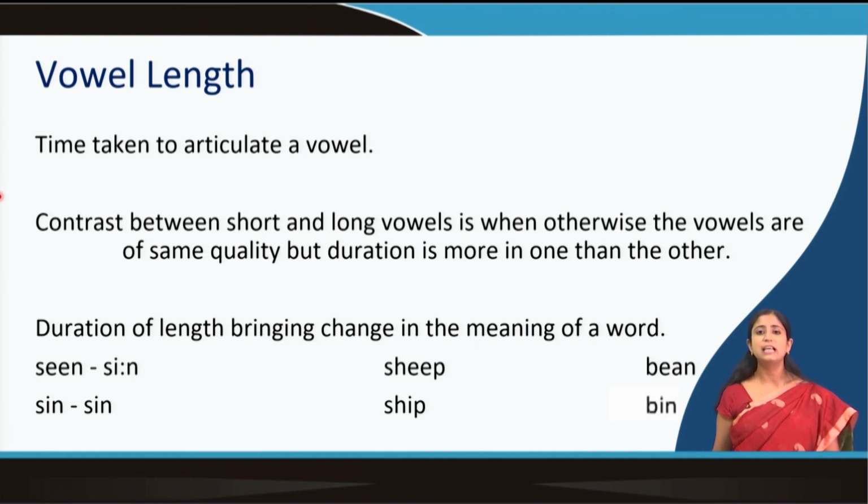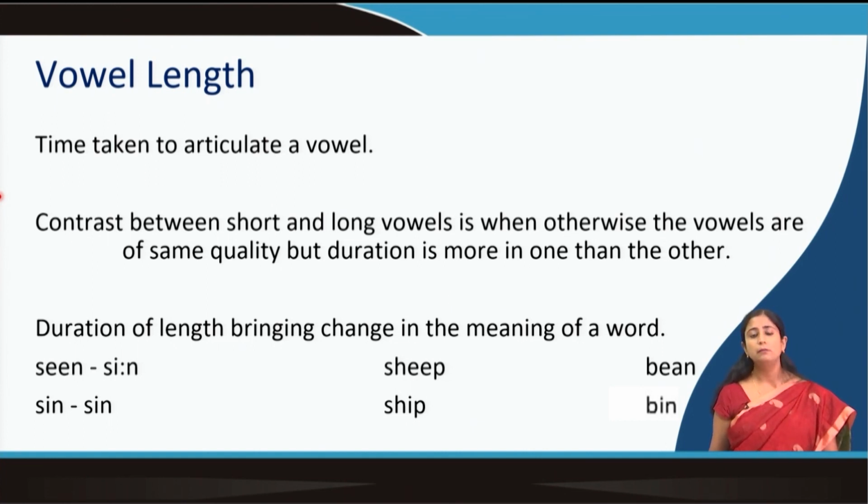The comparison always has to be of the same kind of vowel. Like if I am talking about a rounded vowel, it has to be the same rounded vowel. If I am talking about an unrounded vowel like E, I have to talk about both the E's, but one is long, another one is short. So, when we are looking at vowel length, every other aspect remains the same.